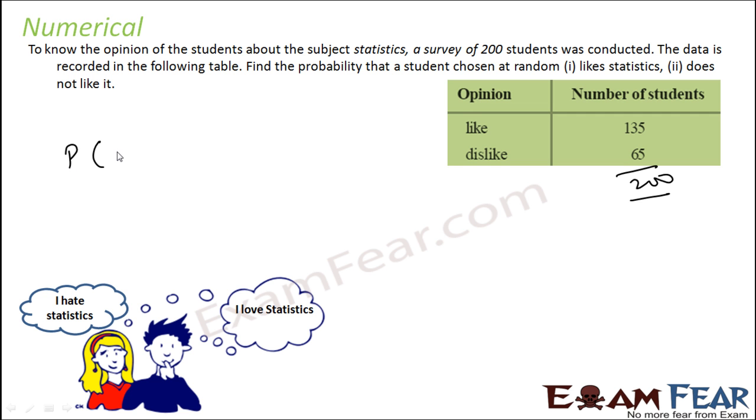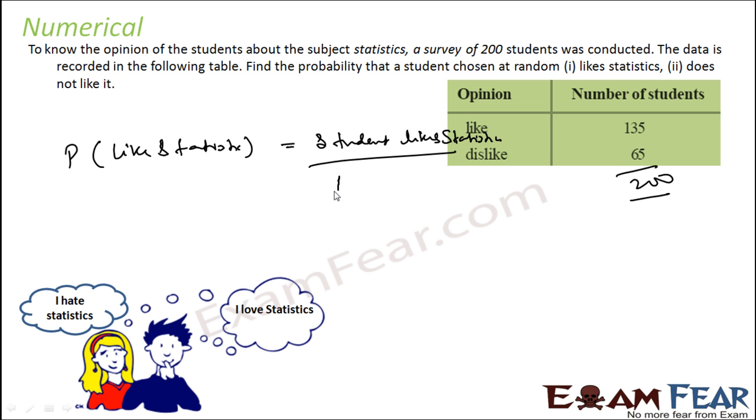So the probability of liking statistics is the number of students liking statistics by the total student count. In this case, the number liking statistics is 135, and the total student count is 200.